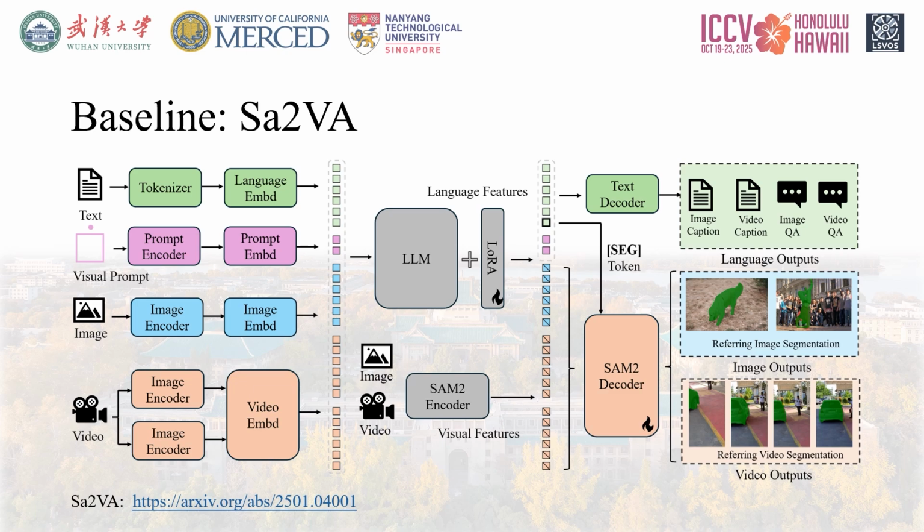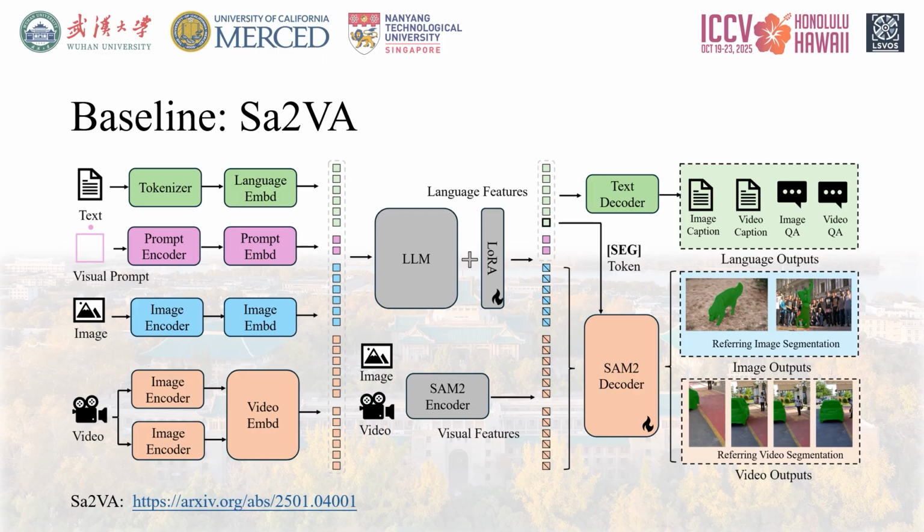Here's the workflow. The MLLM takes the language query and a set of sampled video frames as input. Its job is to perform the high-level reasoning, understanding the text and locating the target object in the video. The MLLM then outputs a special single SEG token. This token is not the final mask, but rather a compressed, high-level representation of the target object's location and properties across the entire video. This single segmentation prompt is then passed to the SAM2 decoder, which handles the precise, pixel-level segmentation on all the frames. In essence, the MLLM determines what to segment, and SAM2 executes how to segment it accurately.